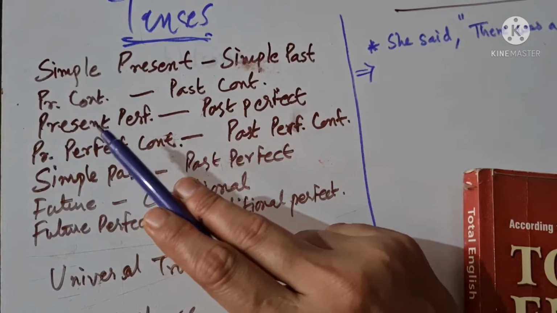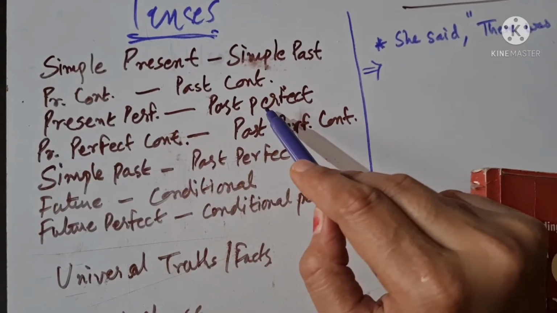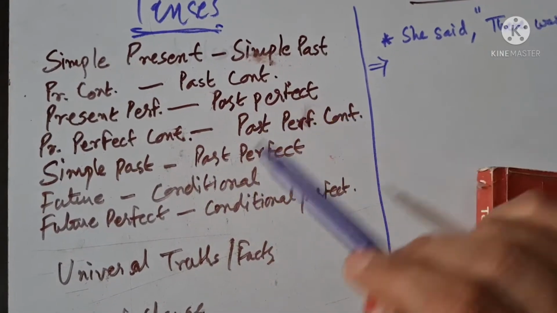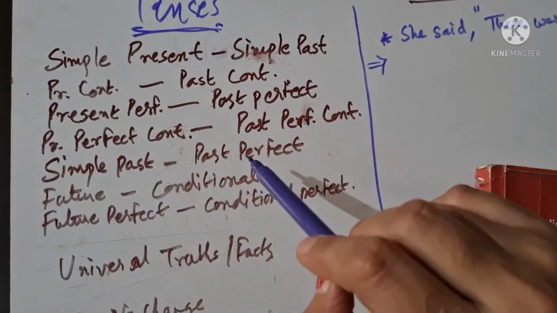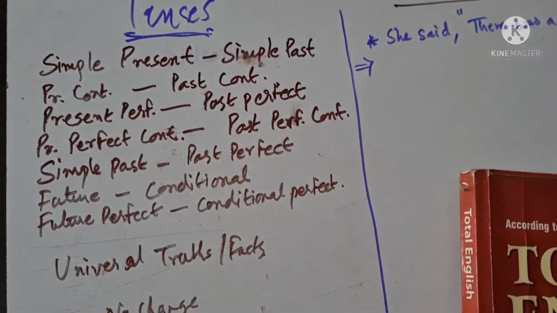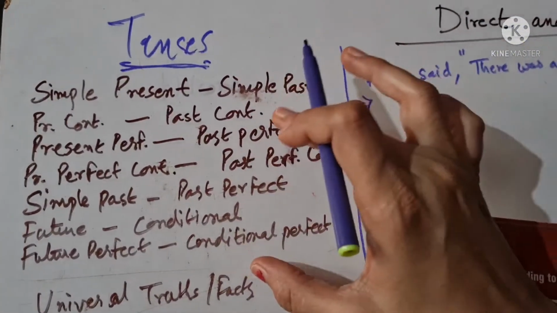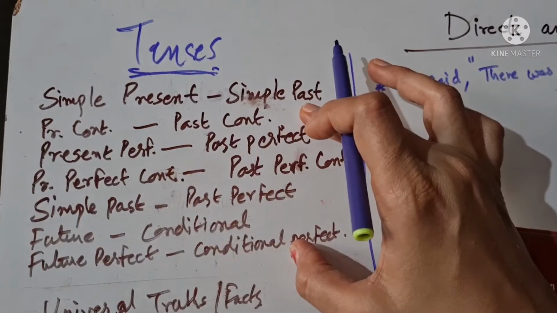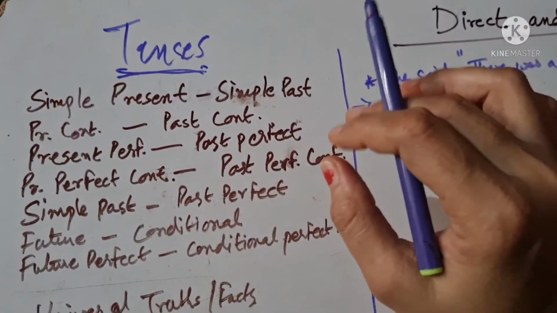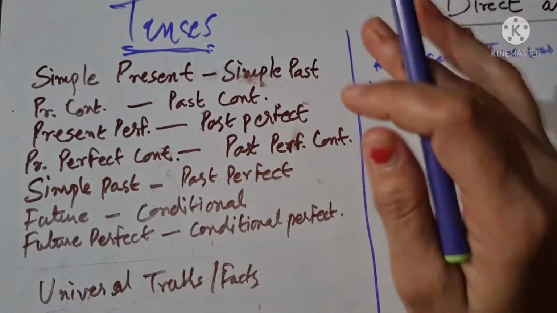If it is present perfect, it should be past perfect. Present perfect continuous, past perfect continuous. Simple past, past perfect. Future conditional and future perfect to the conditional perfect. This is what you have to take care of. If this is clear to you, then there will be no problems while changing tenses.